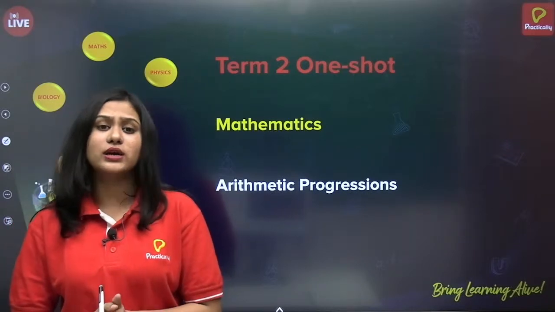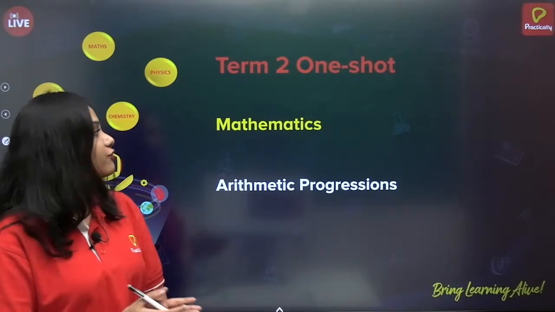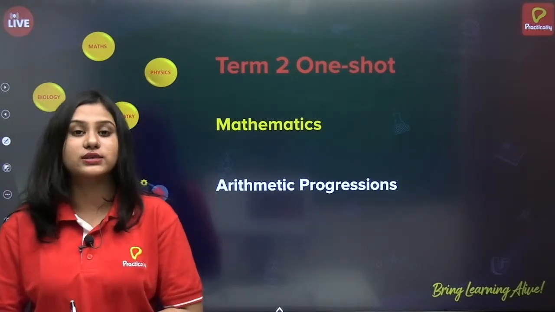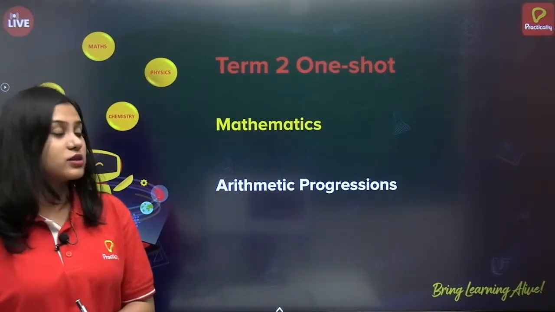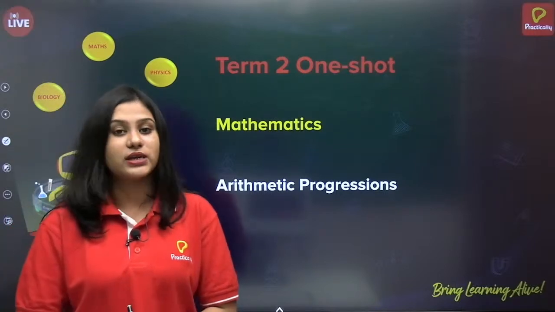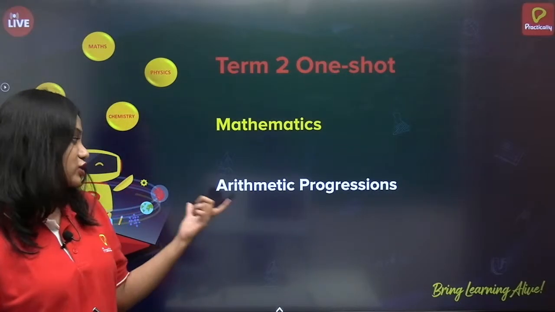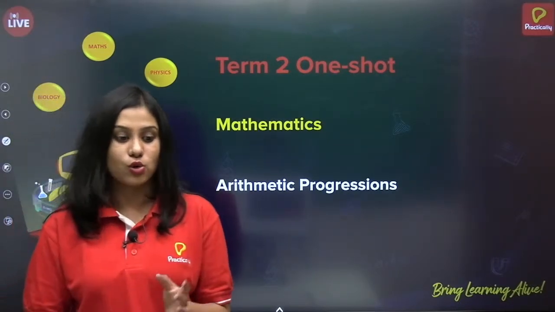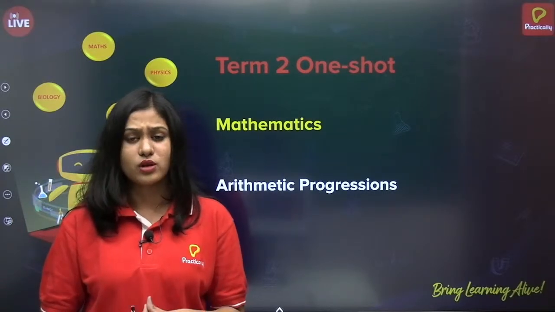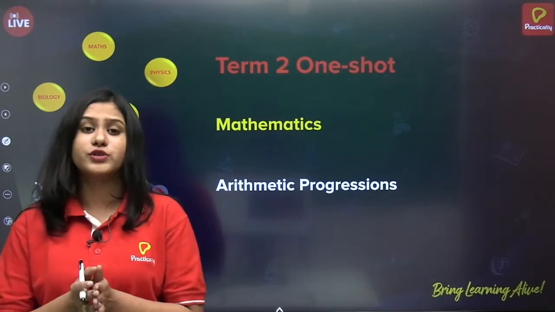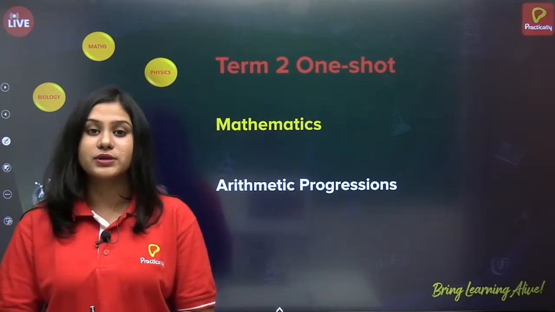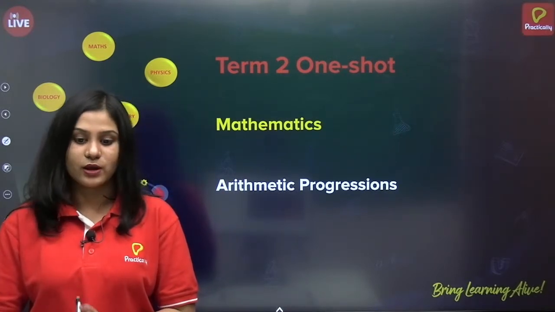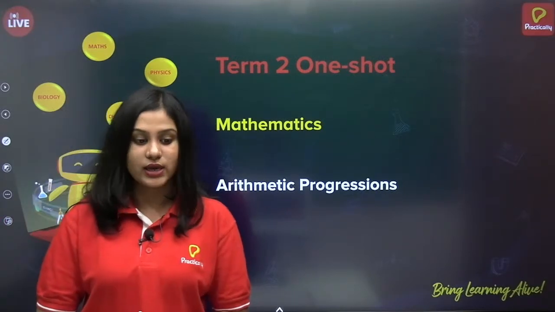And as you all are aware, we are going through the series of Term 2 one shot for both class 9 and class 10, correct? So today, Term 2 one shot class 10 mathematics, we are studying the chapter Arithmetic Progressions. We will be going through all the topics of the chapter one by one and also checking the examples for every subtopic. Okay?